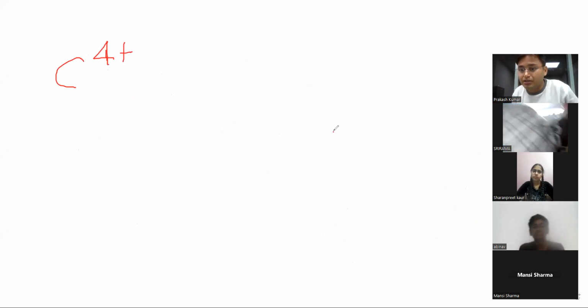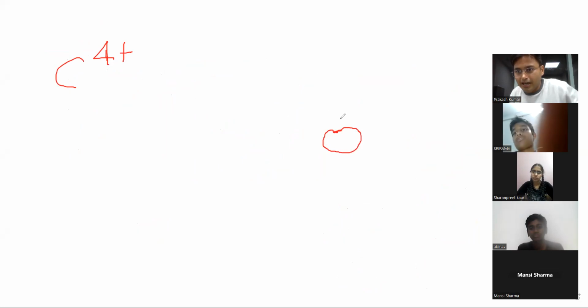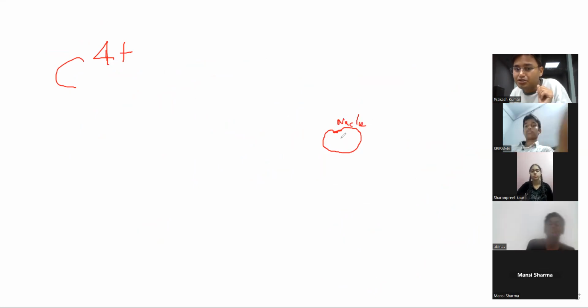Okay, so I'm drawing the structure. Let me explain. We already know this one is the nucleus.